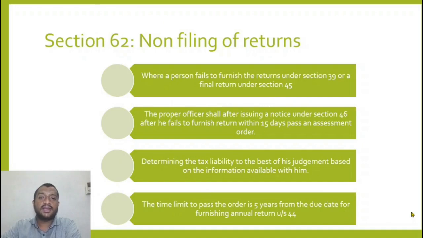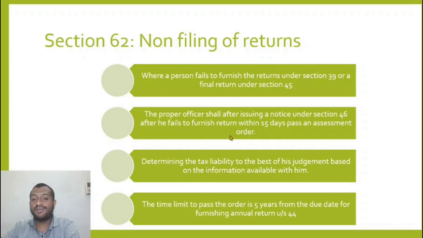Section 62, non-filing of returns. What does this mean? If a person fails to file returns under section 39, that is nothing but GSTR 3B, or a final return under section 45. So who needs to file a final return? A person who is opting for cancellation of registration. Before the cancellation is effective, he needs to file a final return declaring all his closing stock and all. If that does not happen, he will issue a notice under section 46,